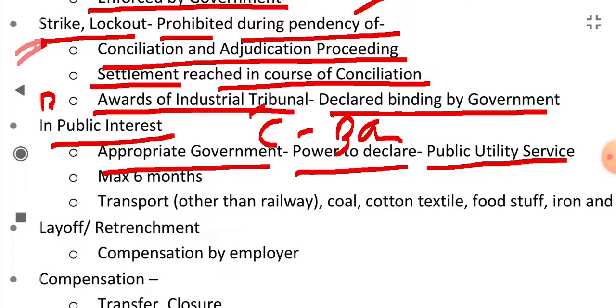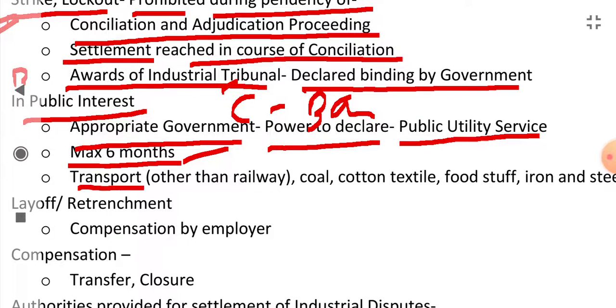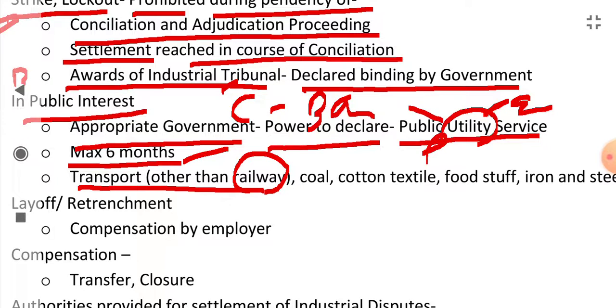It can be done for a maximum of 6 months. It can be repeated after that, but at one time it is 6 months. Transport other than railway, because railway is itself a public utility service, is covered. Utilities mean necessary essential services for the public, like power supply to your house and water supply.